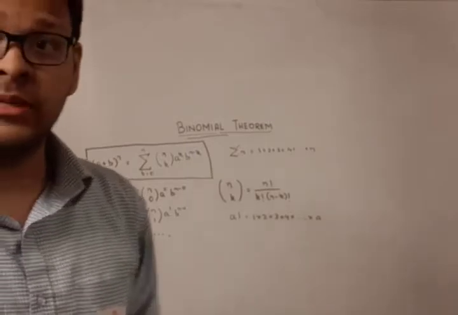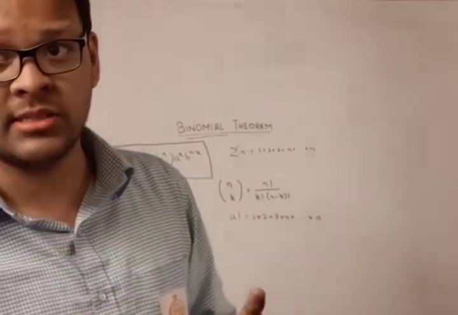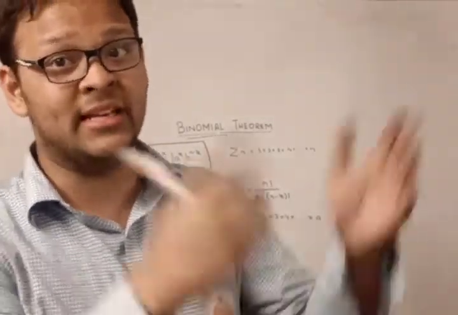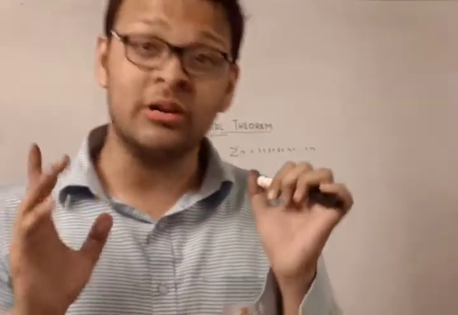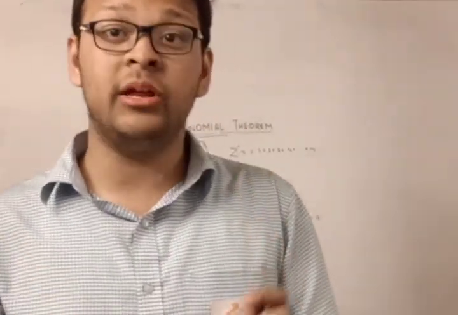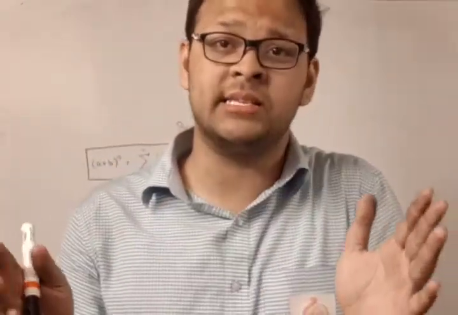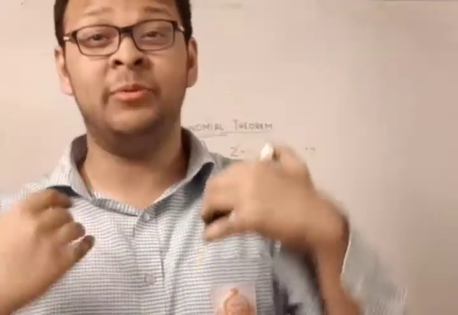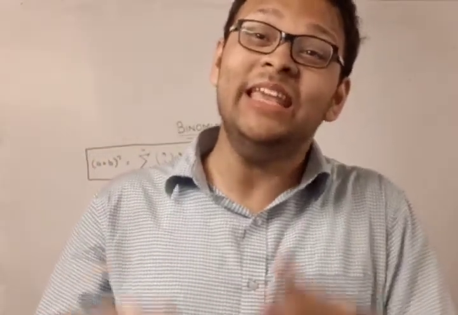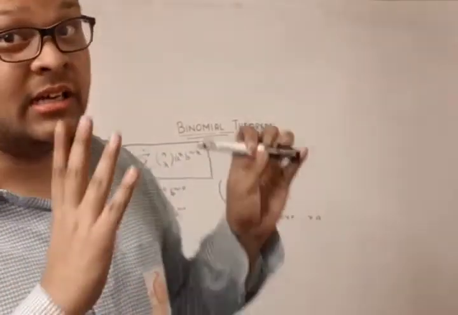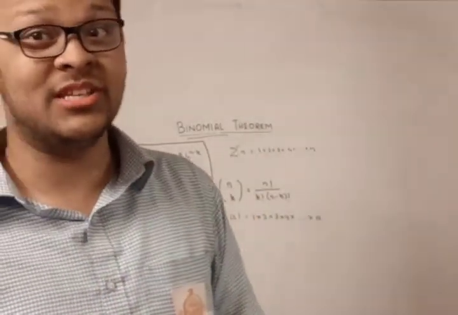Now you might ask me, aren't there negative factorials? Doesn't there exist a thing called minus 1 factorial? Doesn't there exist a thing called half factorial? My answer is of course they exist. Factorial of any real number exists. You will be amazed to know that pi factorial exists, half factorial exists, and even e to the power pi factorial exists. But that is not the work that we are doing now, so it's out of scope.